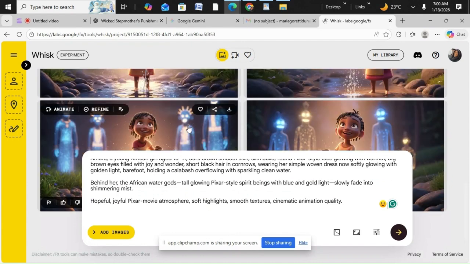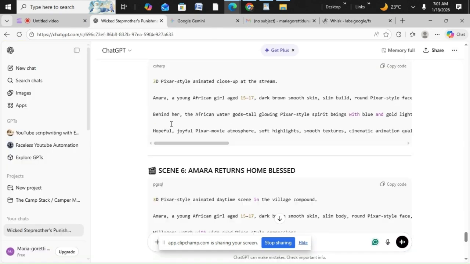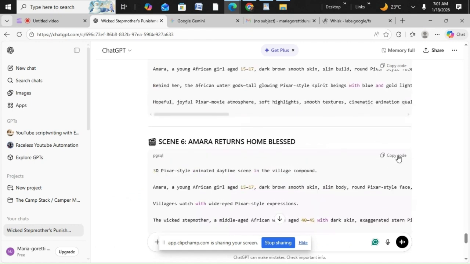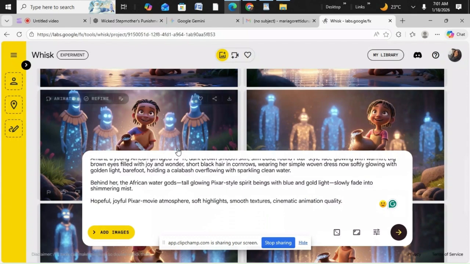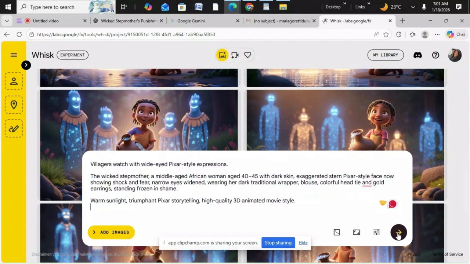You can either use it, or you can also edit the generated one. So let's say we want to go with this one. See, the hair is all back here, so we can use this one. Let's go to the next one: Amara returns home blessed. Have we generated this one? I don't know. Okay, let's just copy it. We remove this, paste the new one, and then we send.